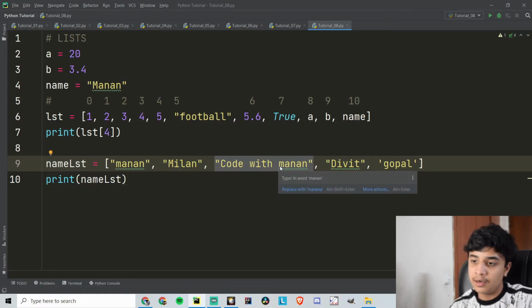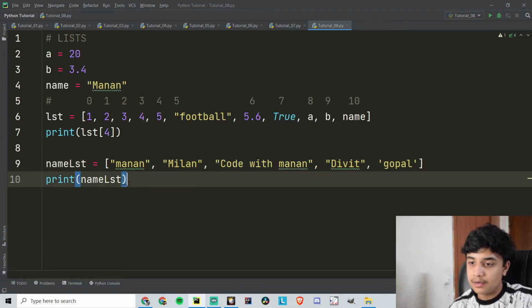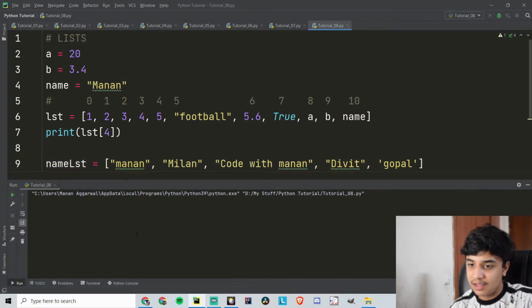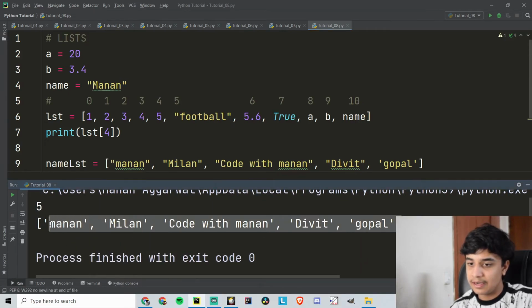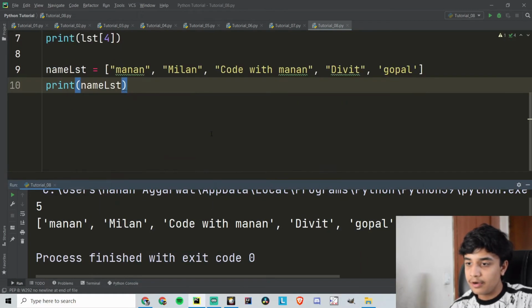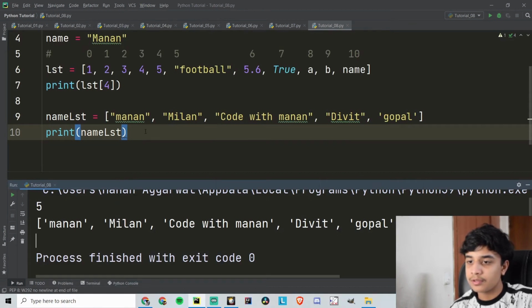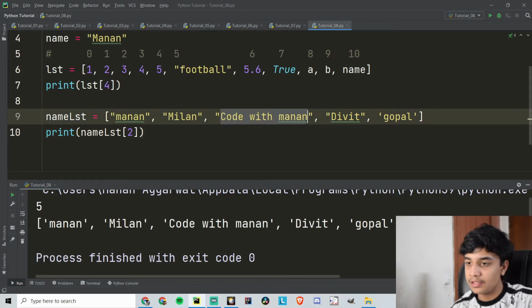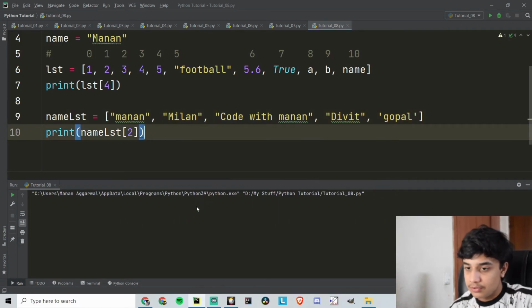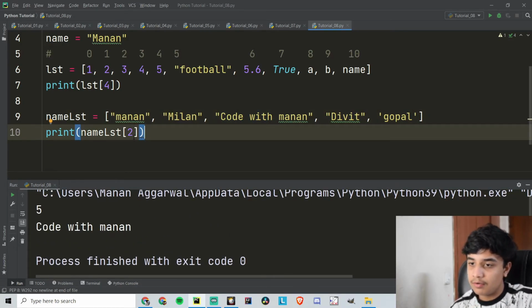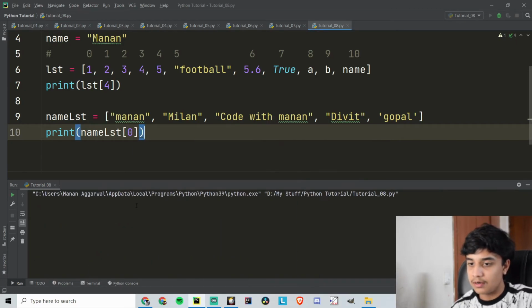The third element is code with Manan, but I can print this list as it is. It is getting printed out. What if I only want code with Manan? So I will put square brackets and then write 2, because the index value of code with Manan is 2. The index value starts from 0, remember? So now it will only give me code with Manan. What if I want Manan? I can give it a value of 0 and then run this.